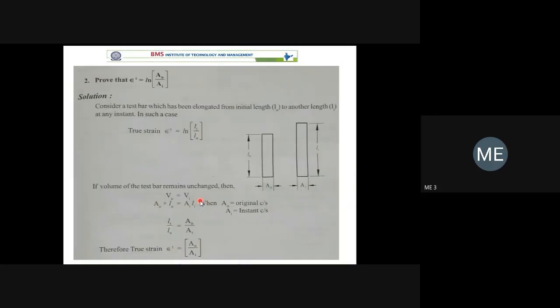We have already used one formula. The true strain also can be expressed in terms of A naught divided by A i.